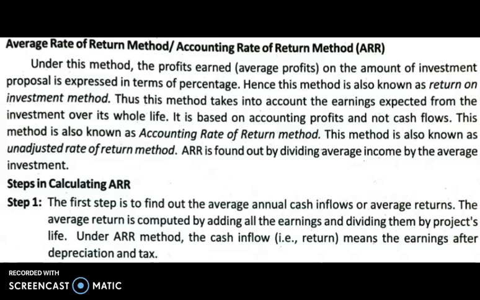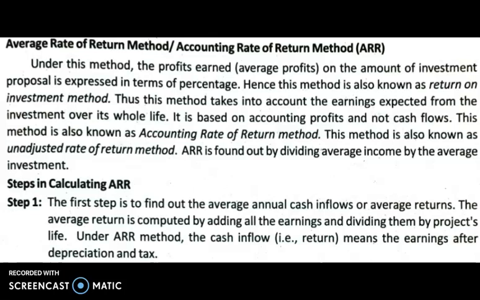So it is expressed in percentage. The ARR is expressed in percentage, and it is also known as the return on investment method, because return on investment also we can calculate this way. So here in average rate of return, it is average profit divided by average investment.